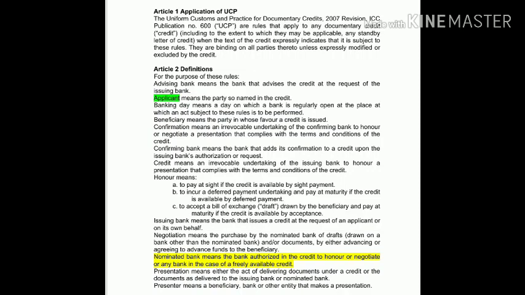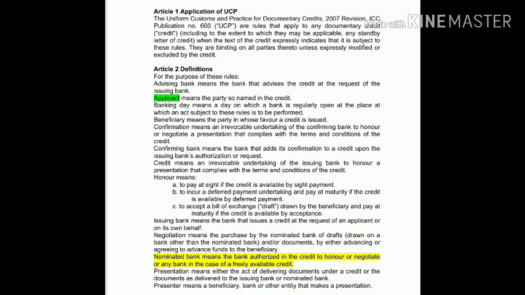Okay, now let's move on to honor. Honor means to pay at sight if the credit is available by sight payment, to incur a deferred payment undertaking and pay at maturity if the credit is available by deferred payment, to accept a bill of exchange or draft drawn by the beneficiary and pay at maturity if the credit is available by acceptance. So in honor we have three types, that is sight payment, deferred payment, and available by acceptance.